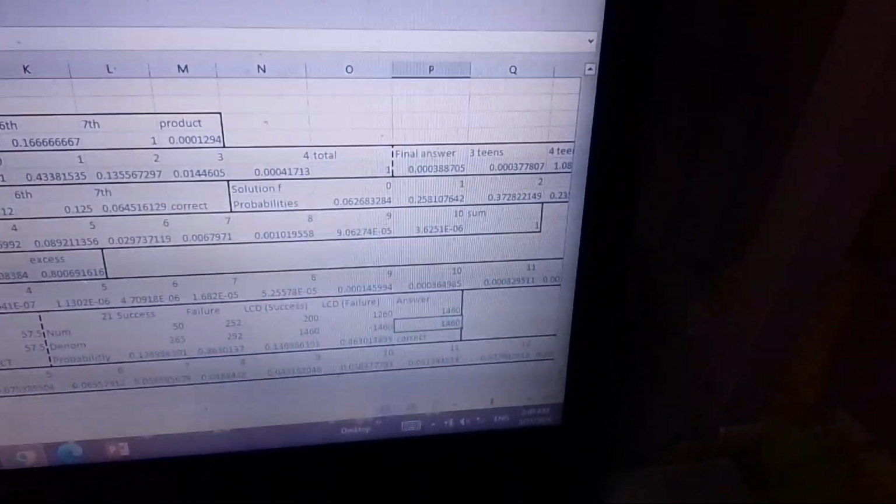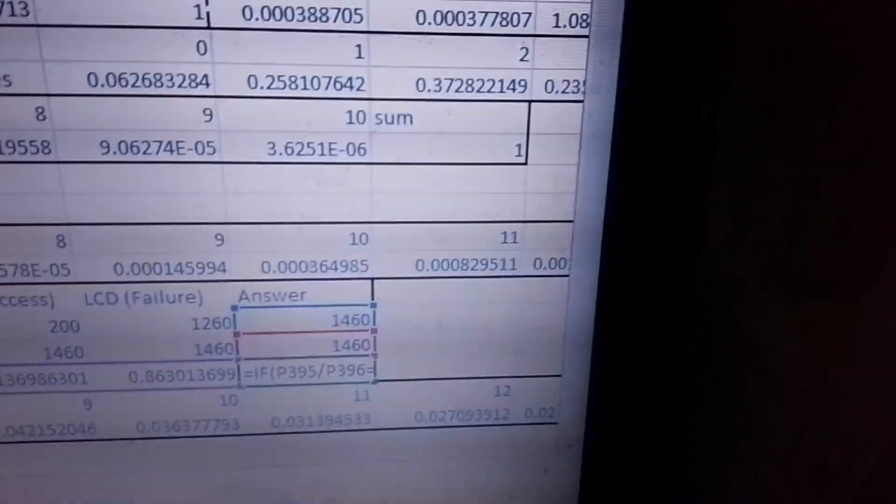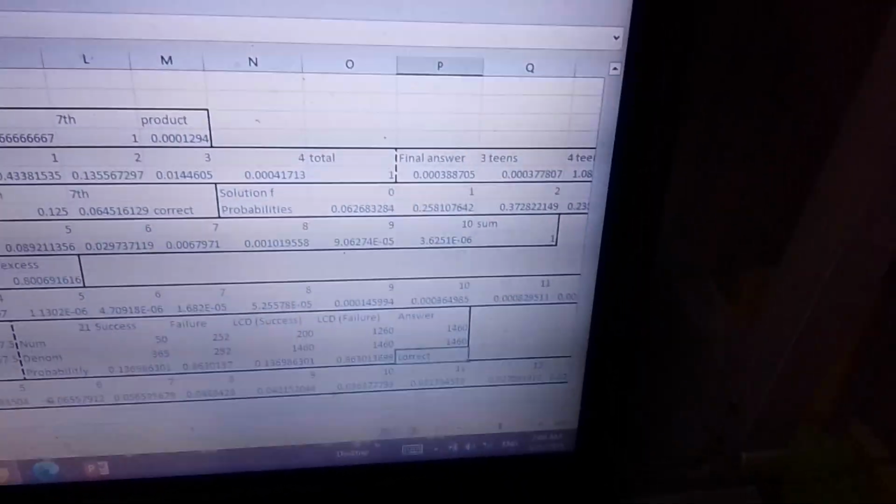And then to double check, if this one divides by this one equals 1, and if the sum equals 1, if it's correct, correct. If false, try again. And it's correct. So tama, we are correct. Now we can go now to the probability distribution table.